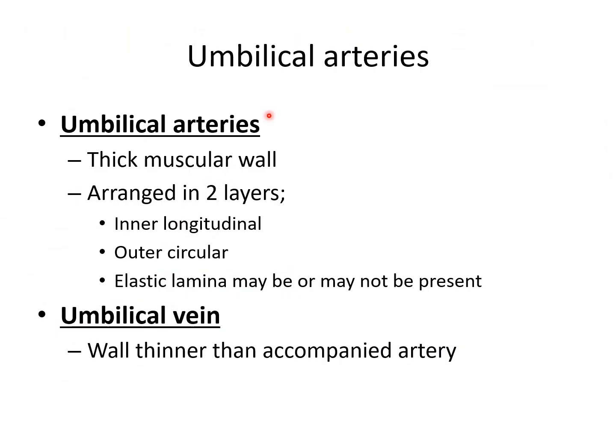Now umbilical arteries. The umbilical artery has a thick muscular wall, arranged in two layers: inner longitudinal, outer circular. Elastic lamina may or may not be present. The umbilical vein wall is thinner than the accompanying artery.